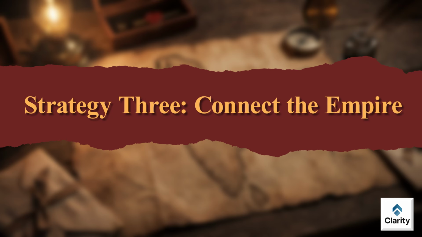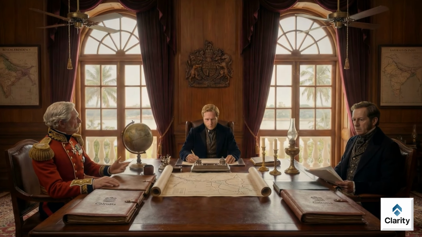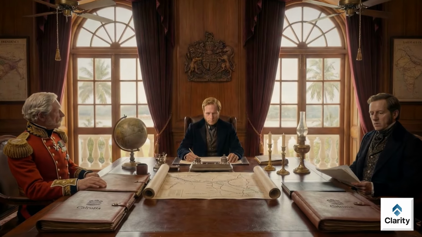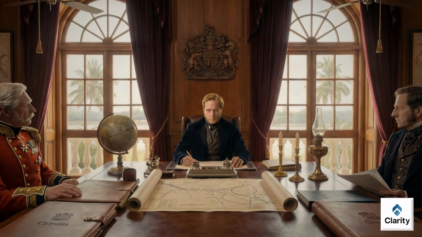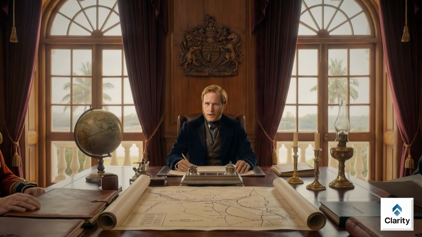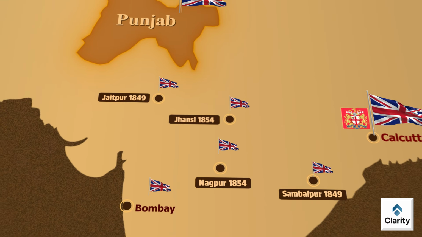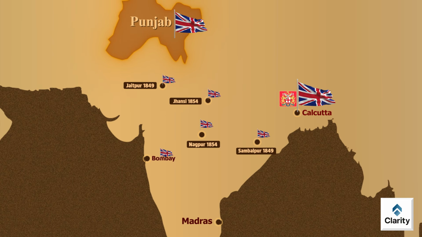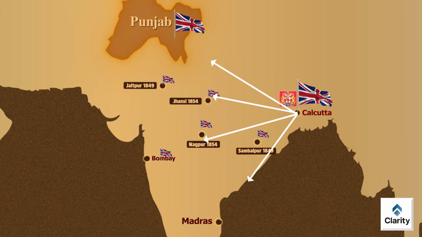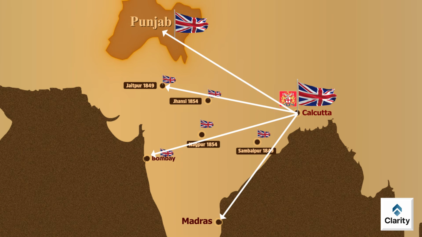Dalhousie's third strategy was connect the empire. Dalhousie expanded British India on a very large scale. In fact, after Wellesley's time, no governor generals expanded the map so aggressively. But now a new problem starts. The empire is too big. The main administration is sitting in Calcutta, and they have to control territories as far as Punjab and the northwest frontier. That is a huge distance.